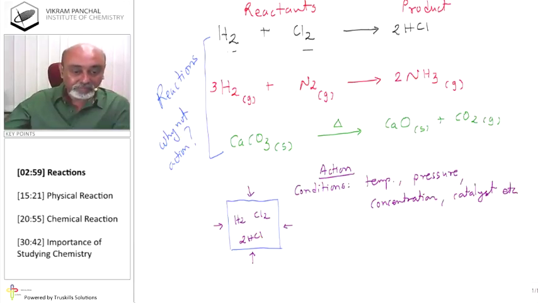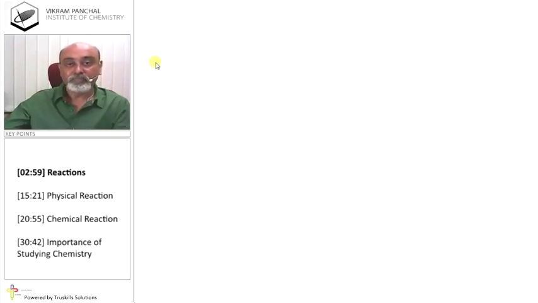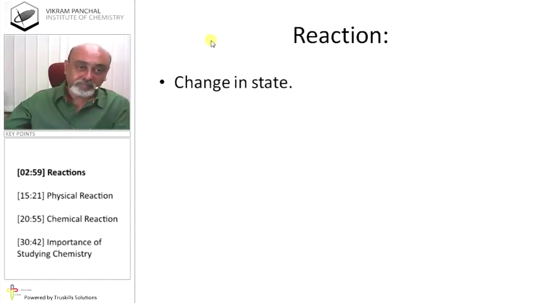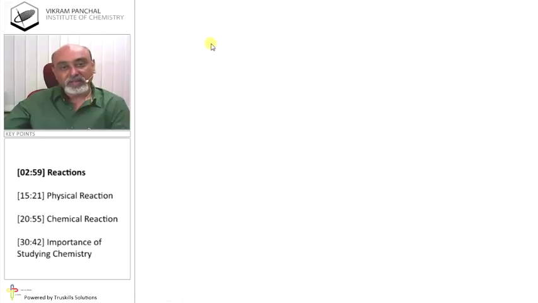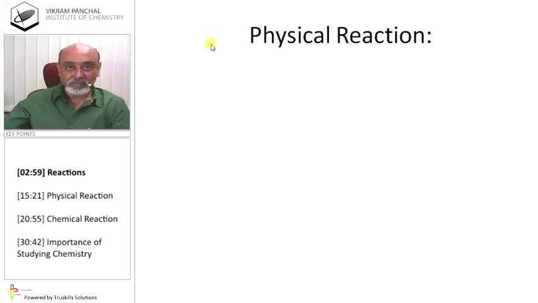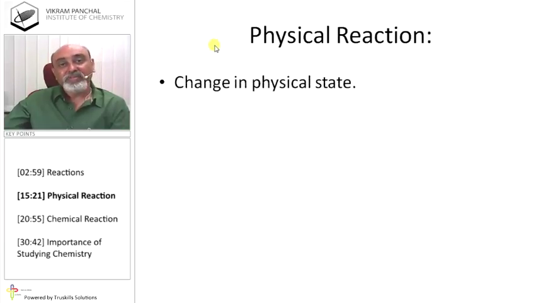Now, scientifically, we should give the definition of reaction, and that is change in state. It's very simple. Change in state is known as reaction. There are types of reactions. The first type is physical reaction. In physical reaction, you will find a change in physical state.